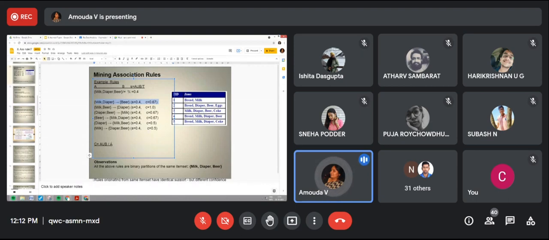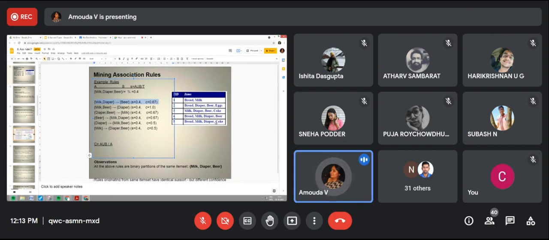I have selected these three. Out of them, I have to check whether A union B items are there. These three transactions contain A. Out of it, I have to check A union B. Milk, diaper, beer, it's there. Milk, diaper, beer, it's there.